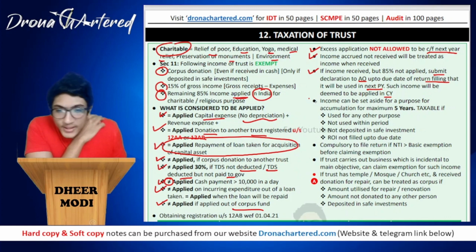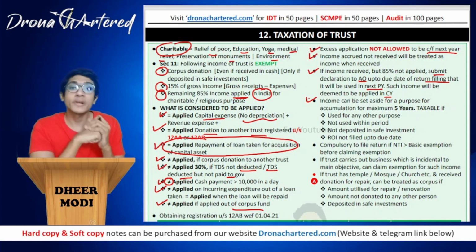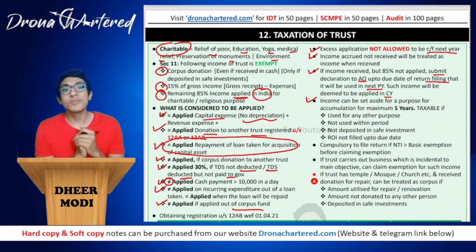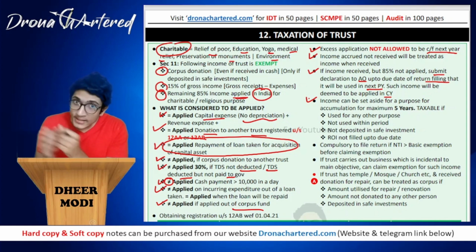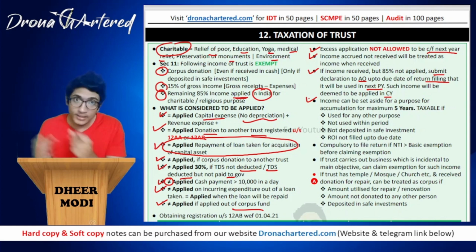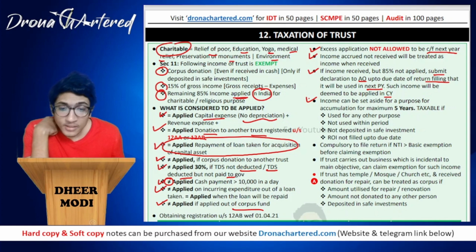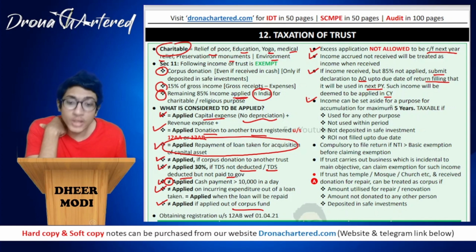Okay. So your next point is income can be set aside for a purpose for accumulation for maximum 5 years. Now what if I have to do any capital expenditure? I require some huge sum of money. So what I can do is I can set aside some income for a period of total of 5 years. I can set aside income each year and it will not be taxed. So income can be set aside for a purpose for accumulation for maximum 5 years.